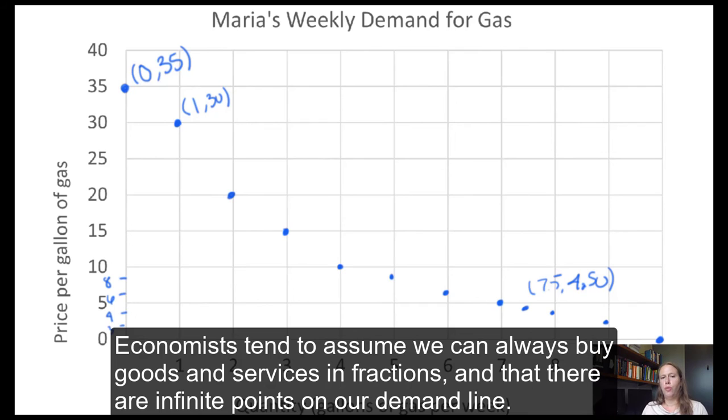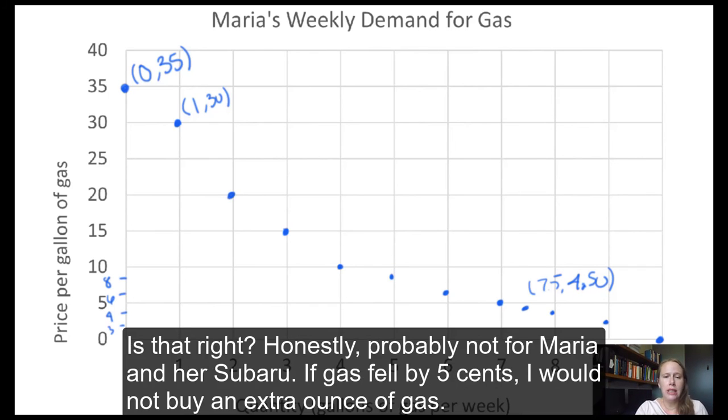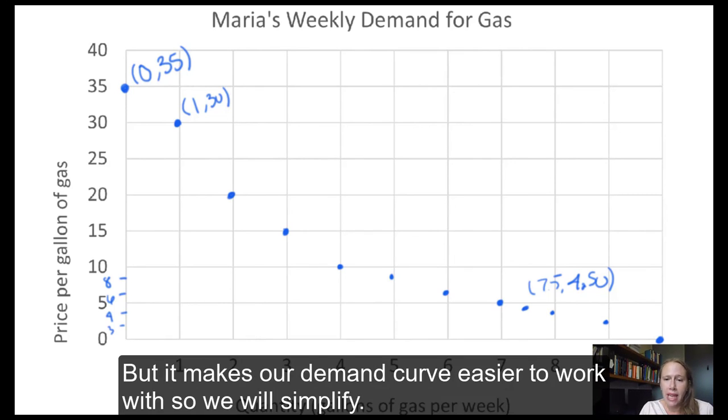Economists tend to assume we can always buy goods and services in fractions and that there are an infinite number of points on our demand line. So economists tend to connect all the points and make a smooth line. Is that right? Honestly, probably not for Maria and her Subaru. For me, if gas fell by 5 cents, I would not buy an extra ounce of gas. But it makes our demand curve easier to work with, so we will go ahead and simplify.